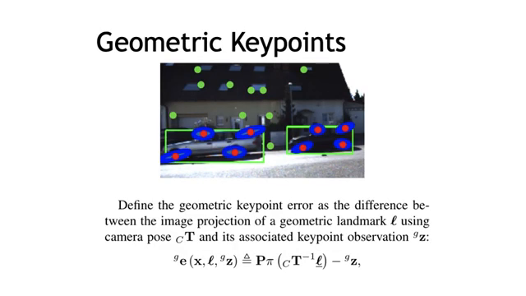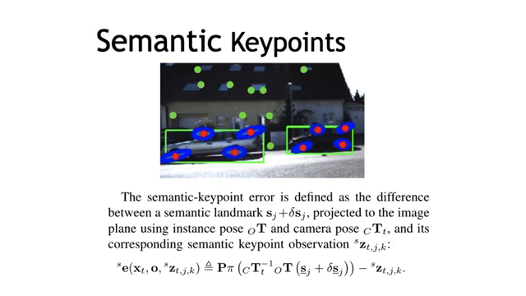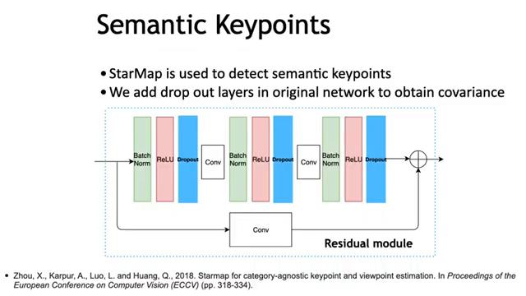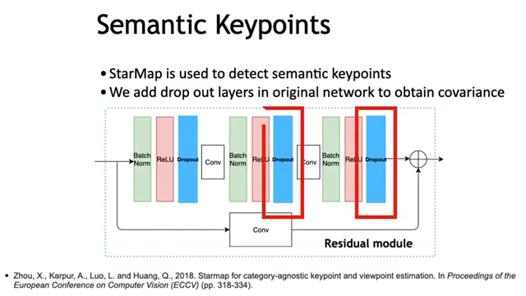We define the geometric keypoint residual as the difference between the image projection of a geometric landmark using the estimated camera pose and its associated keypoint observation. We define the semantic keypoint residual as the difference between the image projection of a semantic landmark using both the estimated camera pose as well as the object pose and its associated keypoint observation. We use the StarMap network for keypoint detection and augment the StarMap keypoint detector with dropout layers to obtain the semantic keypoint covariances.